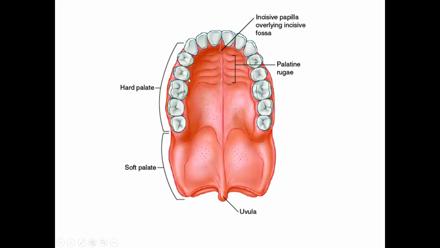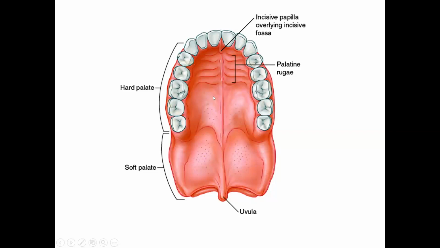Here is the upper jaw and the teeth in the upper jaw. The 4 incisors in the anterior part, and there is an incisive foramen here. The triangular region formed by the incisive foramen and four incisors together is called the premaxilla.